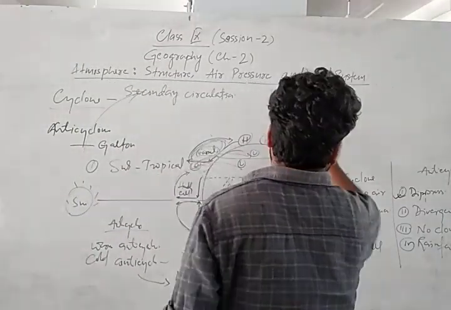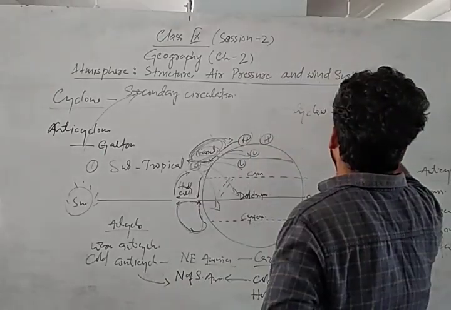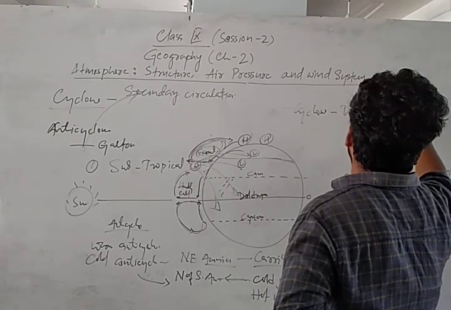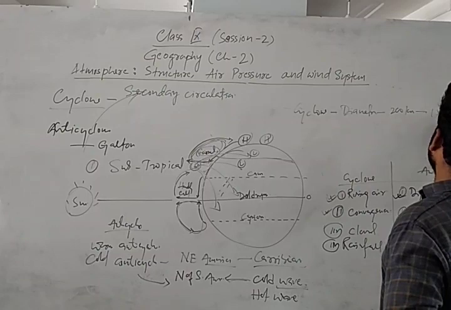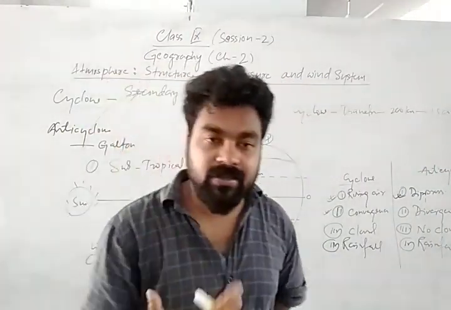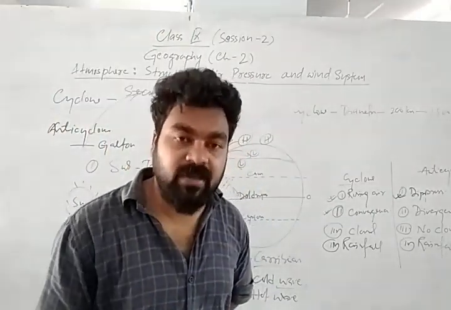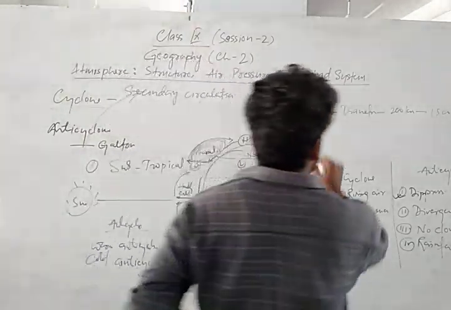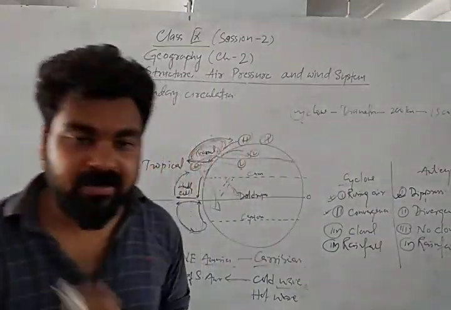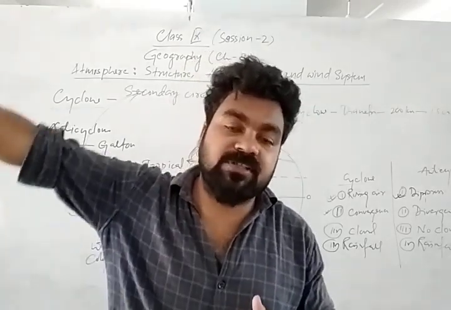We'll see what the diameter is. Generally, cyclone diameter is 200 kilometers to 1500 kilometers. Sometimes, last time Nisarg cyclone came in India, on the Mumbai coast. The Amphan cyclone came on the coast of West Bengal, Sundarban Delta. So these are very devastating cyclones. Anticyclone has no particular diameter, because anticyclone moves from high pressure to low pressure. It covers a very large distance.